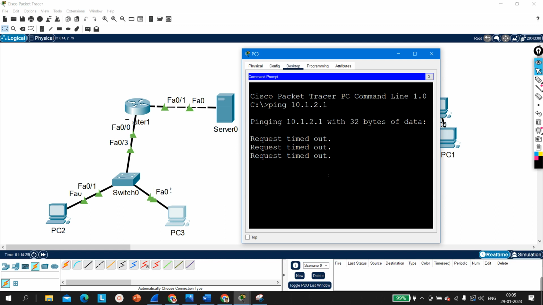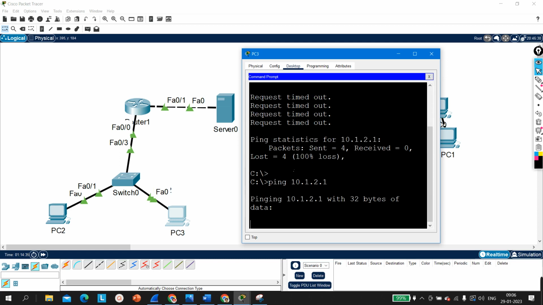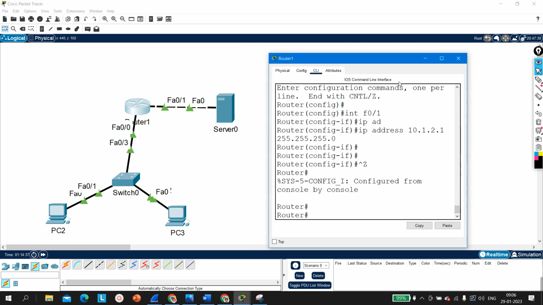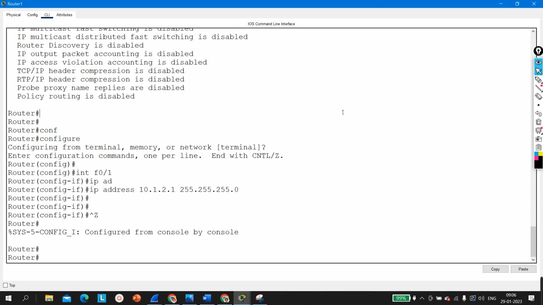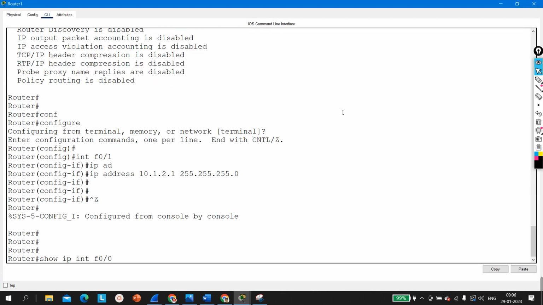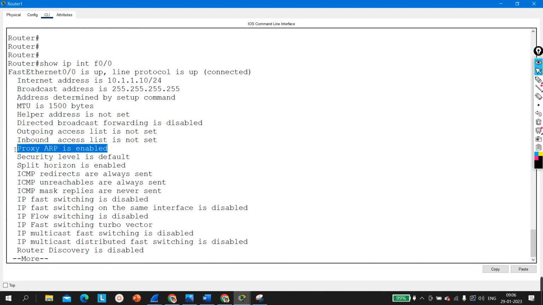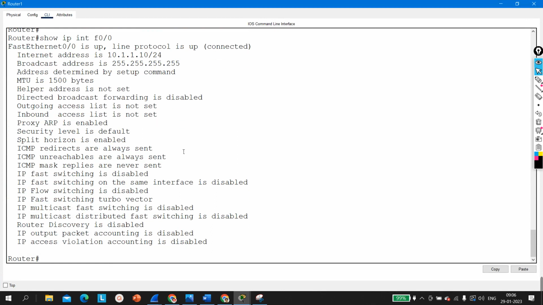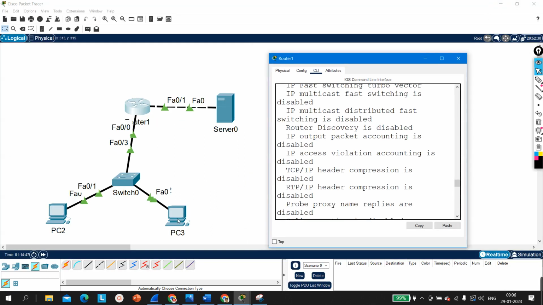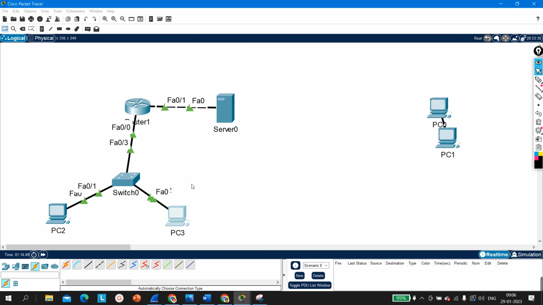So I think proxy ARP is disabled, right? It's showing us proxy ARP is enabled, but no proxy ARP is disabled on this interface. So that's why PC2 is not able to ping. And let me check again one more time. So it's saying that proxy ARP is enabled, right? But now proxy ARP is disabled, that's why this machine is not able to ping.